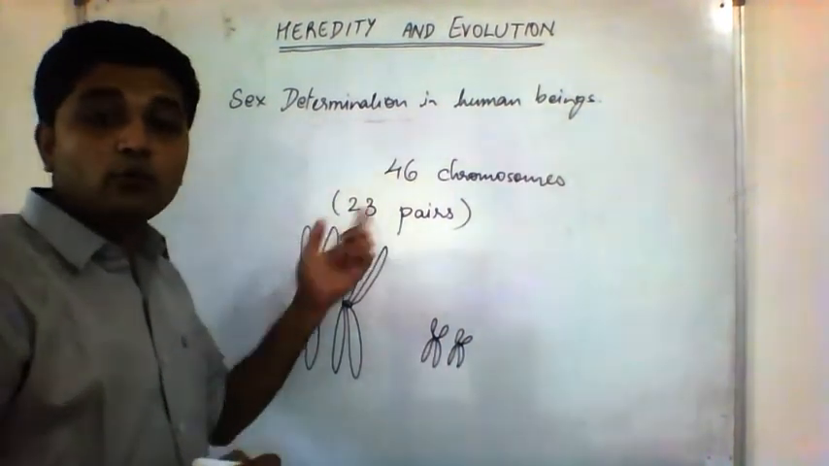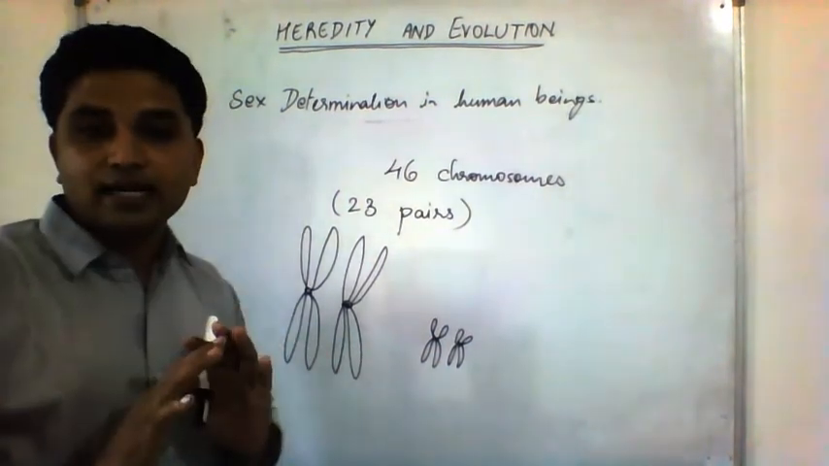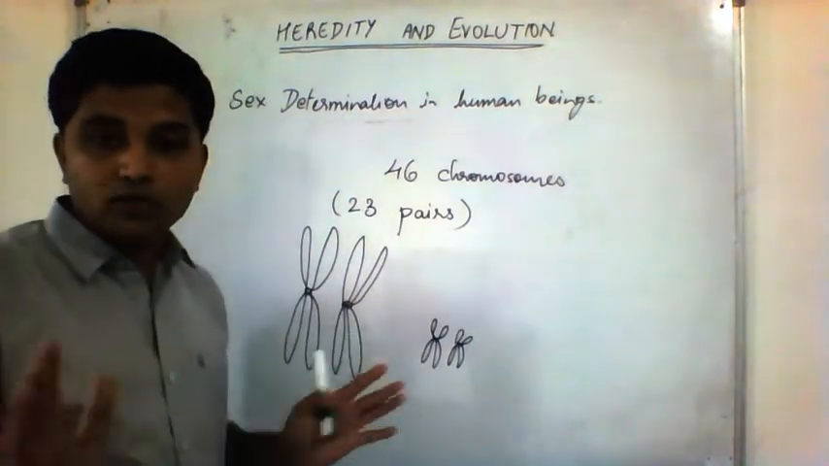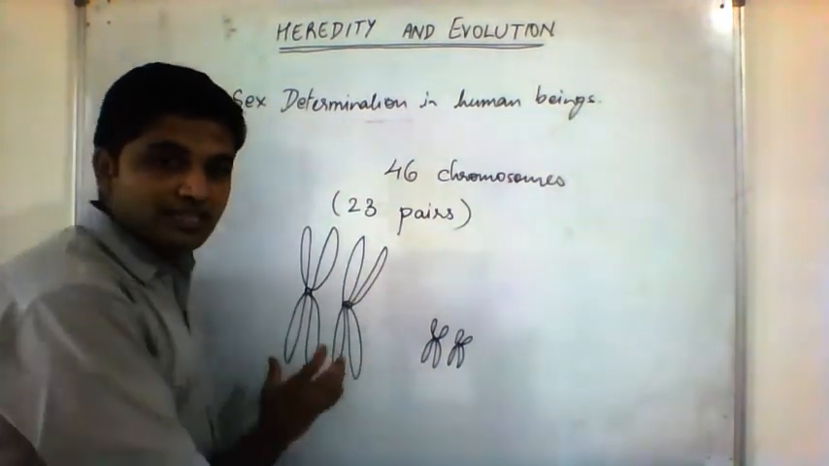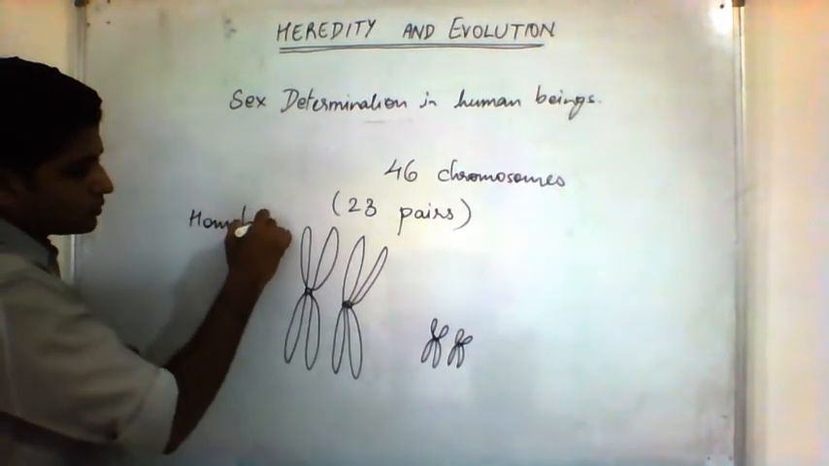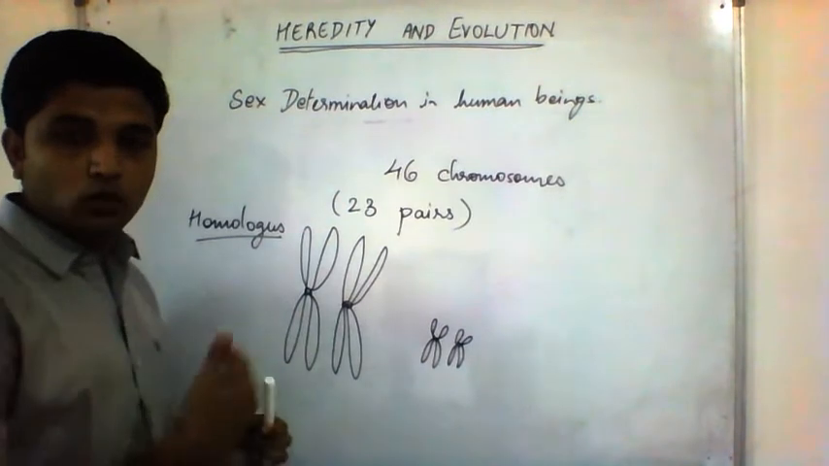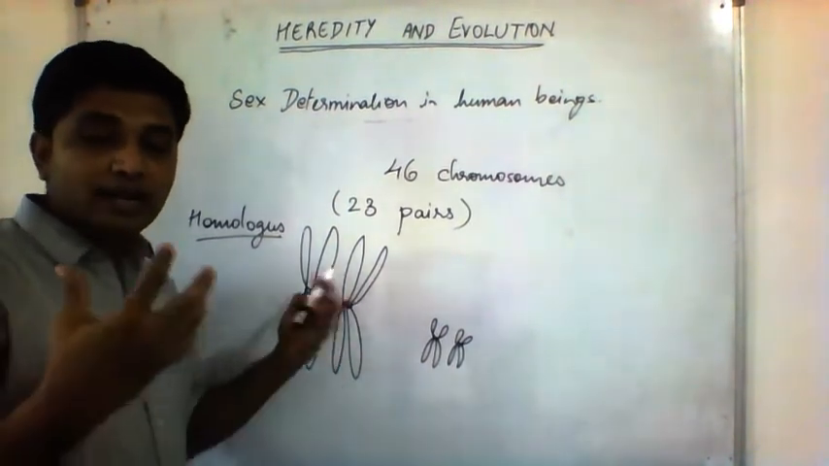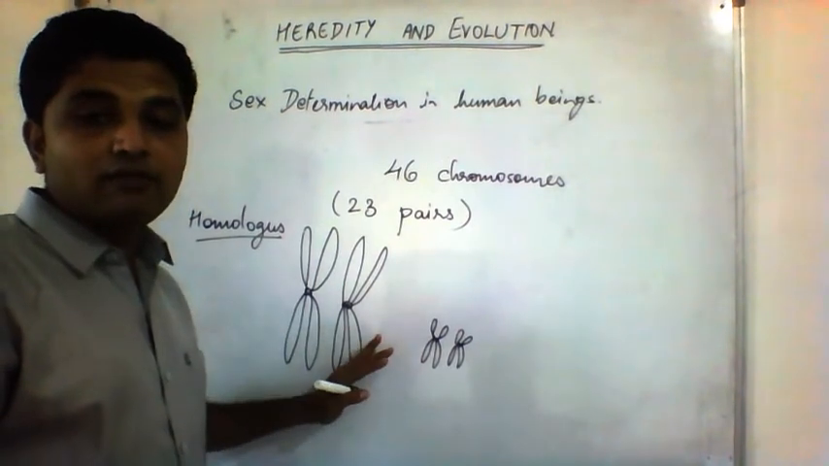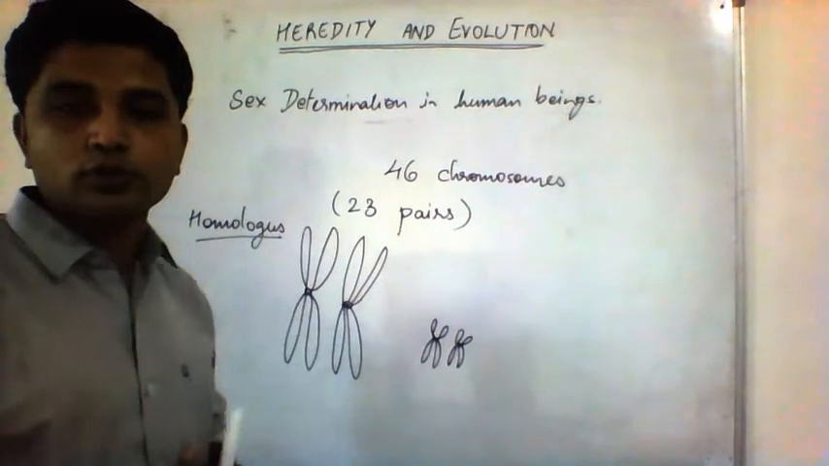That's why we call them 23 pairs, because they exist in pairs. Two chromosomes will look exactly identical, and if you go and see their DNA, that DNA will also be almost identical. These pairs of chromosomes are called homologous chromosomes. Homologous chromosomes means looking the same. And in each cell of ours, we have 23 pairs of homologous chromosomes, or 23 chromosomes also you can say.